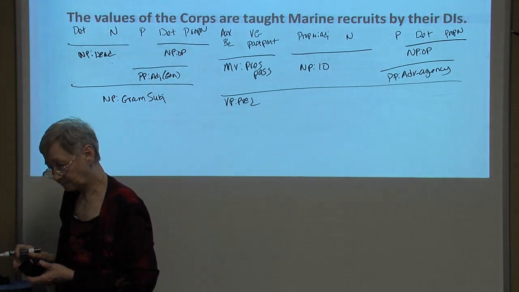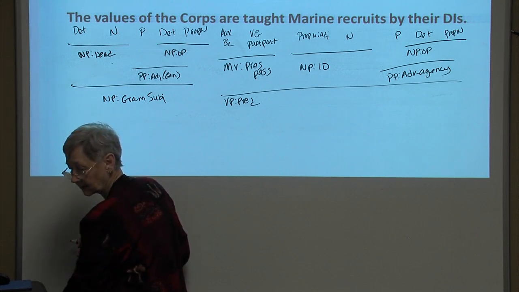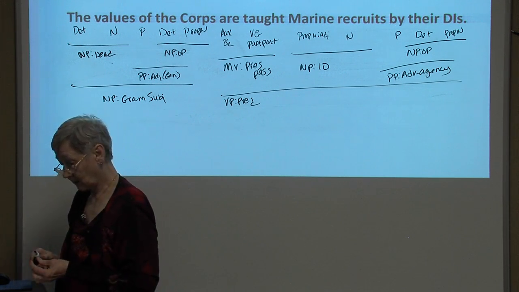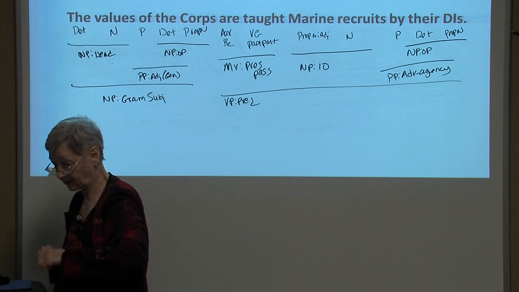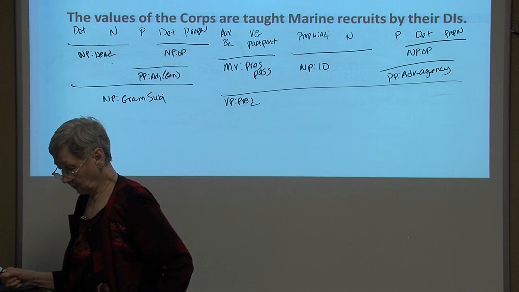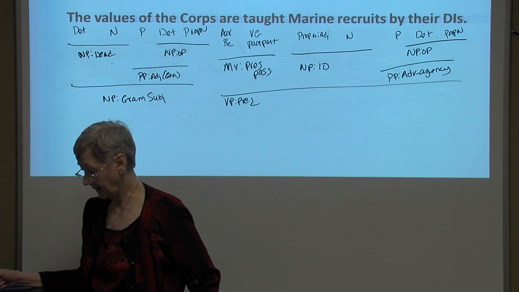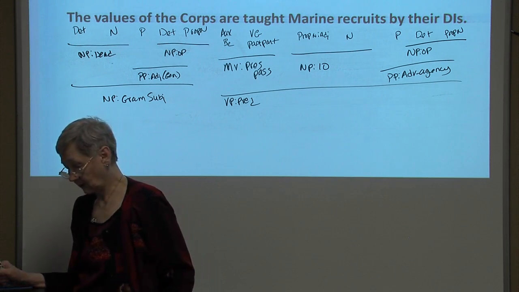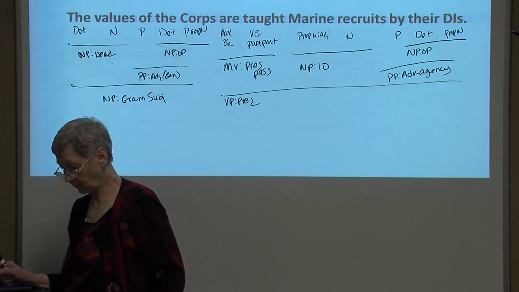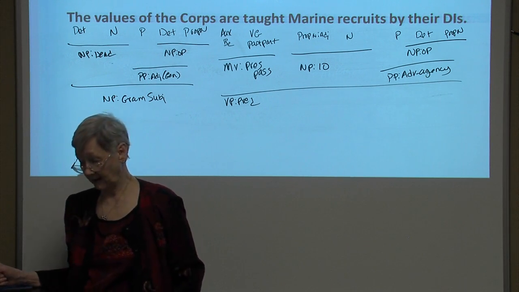In this case, the noun phrase functioning as indirect object remains in the predicate and remains the indirect object, while the noun phrase functioning as direct object moves to the noun phrase functioning as subject slot and becomes the grammatical subject. It might sound a little more natural to say the values of the Corps are taught to Marine recruits by their DIs, but that would come from the deep structure. Their DIs teach the values of the Corps to Marine recruits, where to Marine recruits is a prepositional phrase functioning as adverb of reception in the predicate and remains there as such.